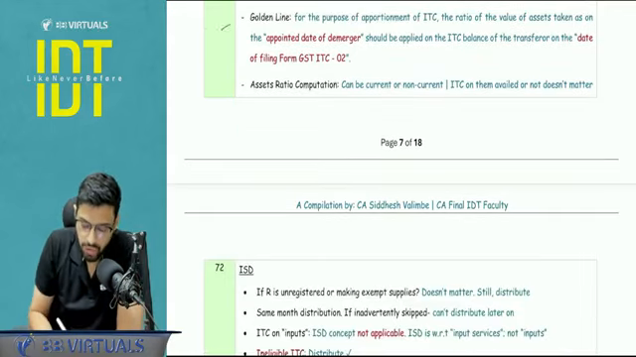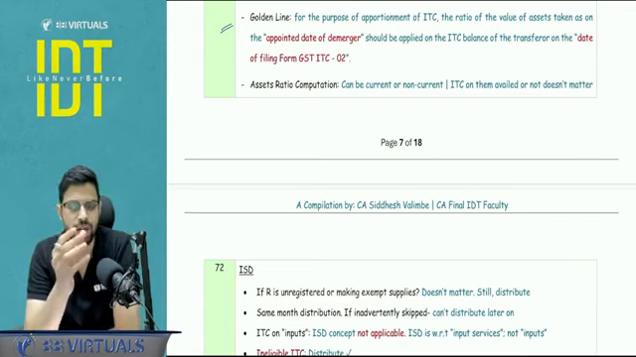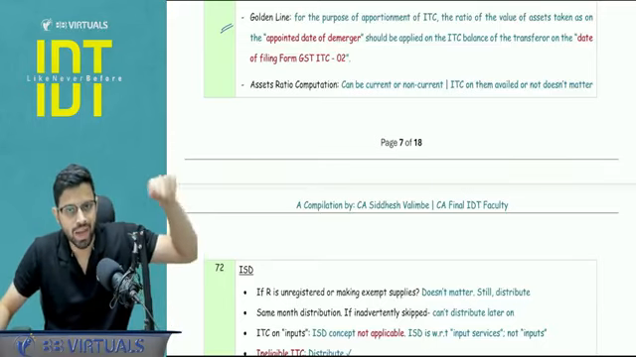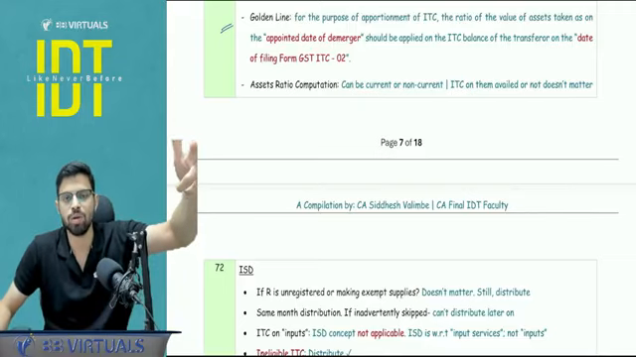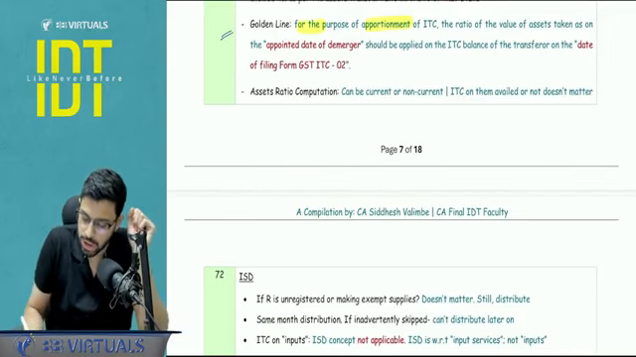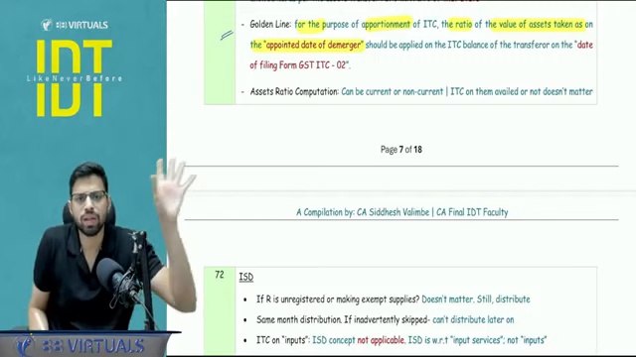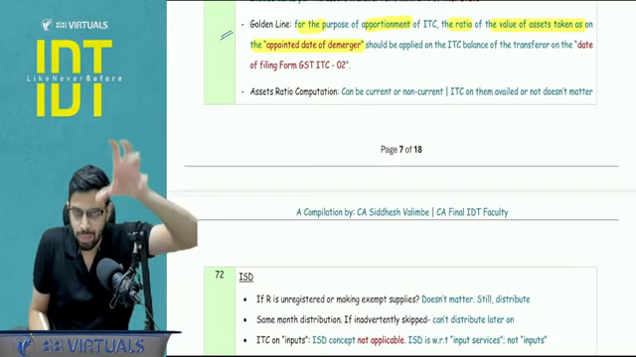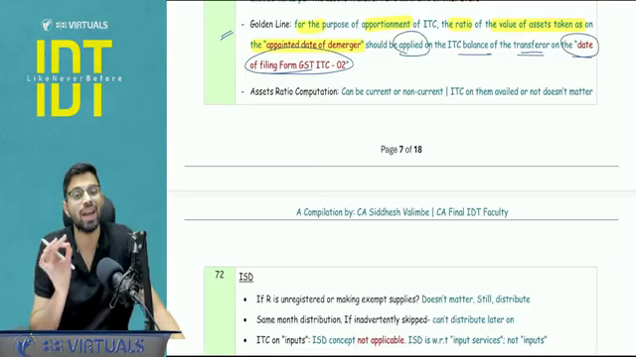Then a query comes that which date's ratio of assets has to be taken and which date's ITC ledger I have to use. Basically the ratio of assets value, let's say 40%, is to be multiplied to the balance of the ITC ledger. So which date's ITC balance I have to pick? Because these things are subject to change, right, on a day-to-day basis. So here I'm putting a golden line, very important, understand. For the purpose of ITC apportionment, the ratio of value of assets we have to take on the appointed date of demerger or whatever the scheme may be under which this partial assets transfer is taking place. And you have to apply that ratio, means you have to multiply that ratio to the ITC balance of the transferor as on the date you file ITC 02.